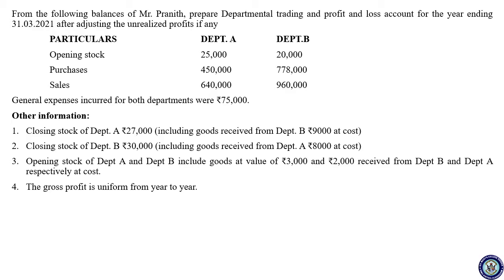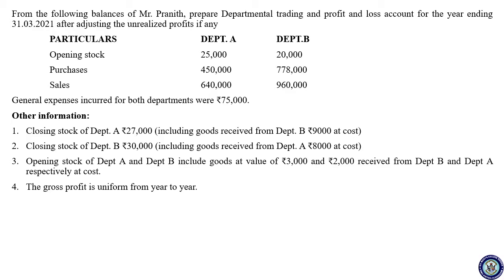Now, in the previous problems, when I was doing the earlier problems, I told you one point, that if the closing and the opening stock includes the interdepartmental transfer at the selling price, then you have to calculate the stock reserve, or any other transfer if it is at the invoice selling price. So there is one more condition, that if there is any interdepartmental transfer at cost, and those are included in the opening stock as well as the closing stock, then in that case also you have to calculate the stock reserve.